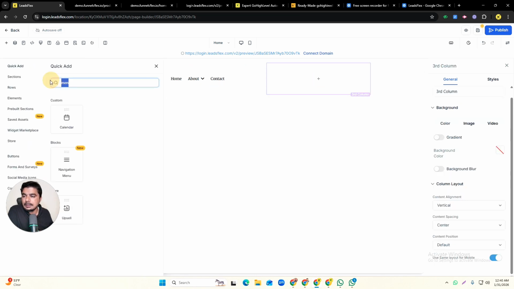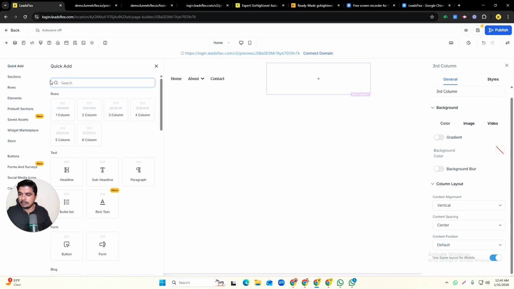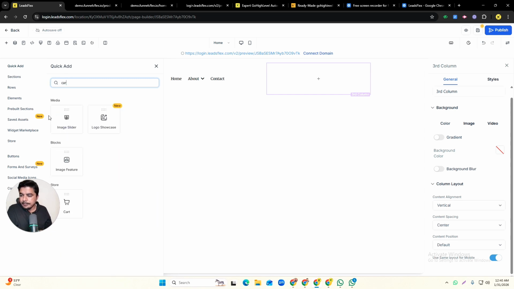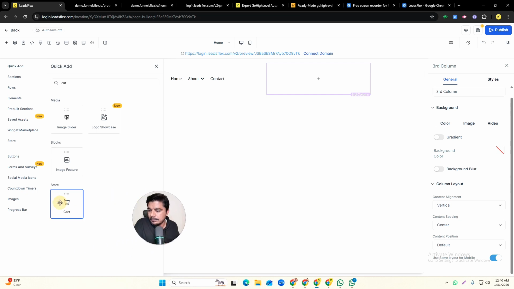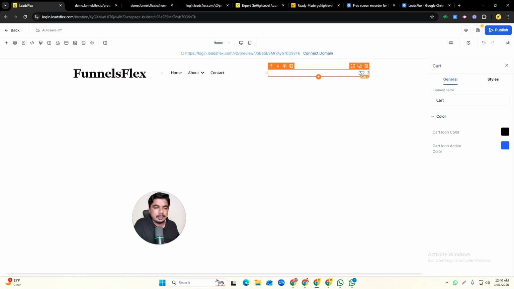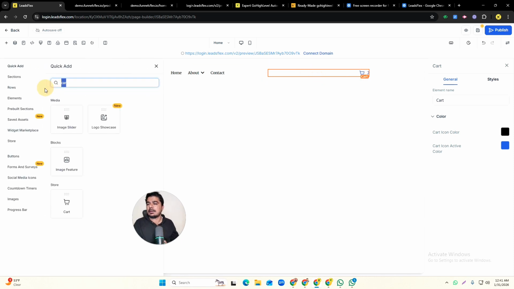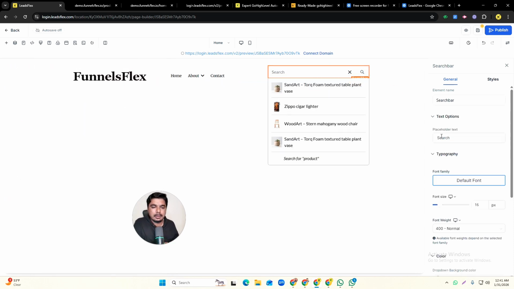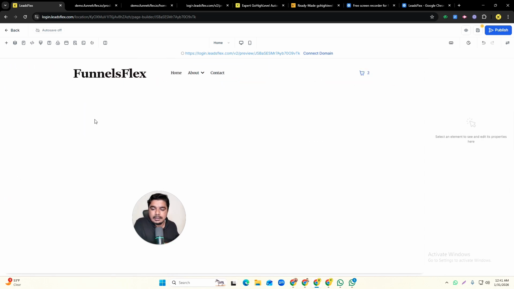So right now we can add the necessary add to cart. Okay, we will add cart here, and also we will add a search bar here. Let me add cart, and then we will add the search bar here. So we just built a basic structure, and then we will go with the other things. So that's how we can do basic stuff.